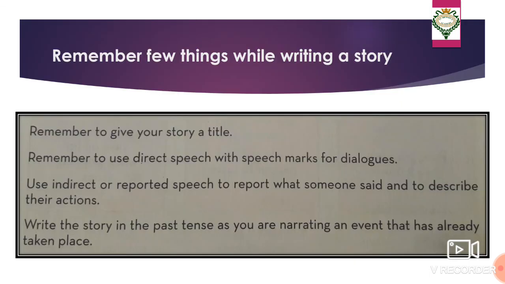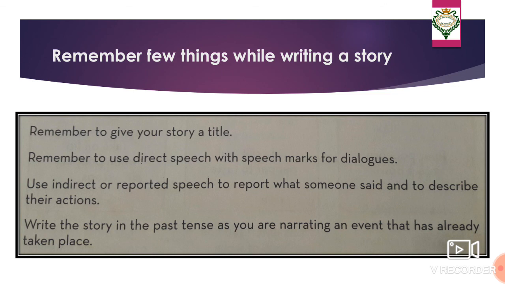Now you have to remember a few things while writing a story. What are these? First of all, you have to give your story a title. Secondly, you have to use direct speech for dialogues. You have to incorporate dialogues in your stories, and for that you have to use direct speech, that is, within inverted commas.